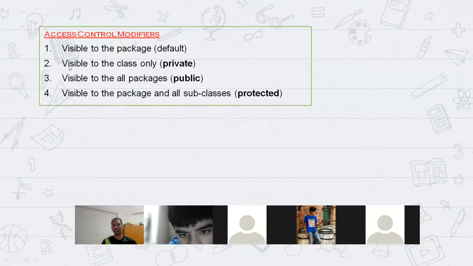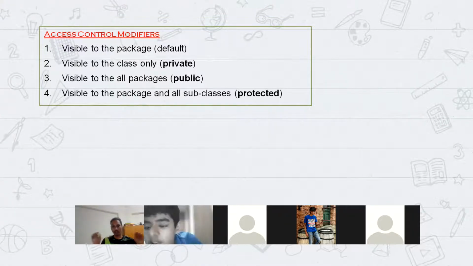Okay, this is an interview question. Whenever you are starting a career, they will ask you: how do you understand access modifiers? What do you mean by access modifiers? How many types of access modifiers are there? Can you explain more? So in this case, whatever I explain, you just frame it into story points and start explaining it.